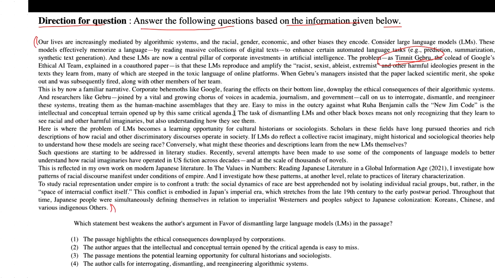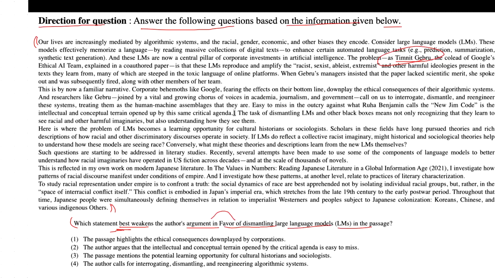The question stated here is: which statement best weakens the author's argument? Now, it is a critical reasoning question. We need to find the option which could weaken the author's argument, not just weaken, but best weaken. It means maybe a couple of choices will weaken the author's argument, but among them we need to find the best option. And what is the author's argument? That it is in favor of dismantling large language models, LLMs, in the passage.